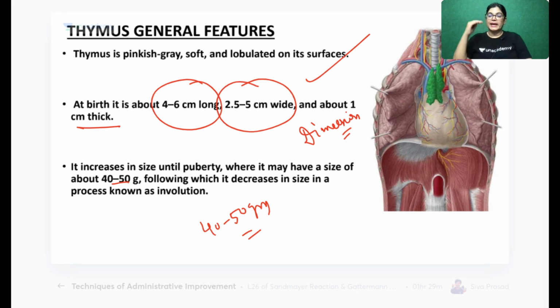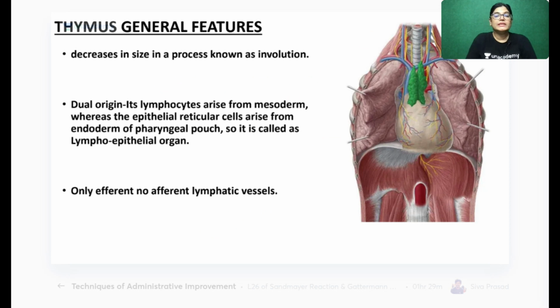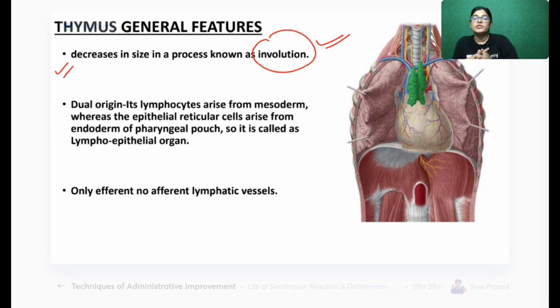Now, one more thing is important. As the age advances, degeneration of the thymus gland happens and its weight and dimension reduce. As we grow older and older, the size of the thymus gland decreases and it gets degenerated. One of the terms used for this is involution. Involution means decrease in size.